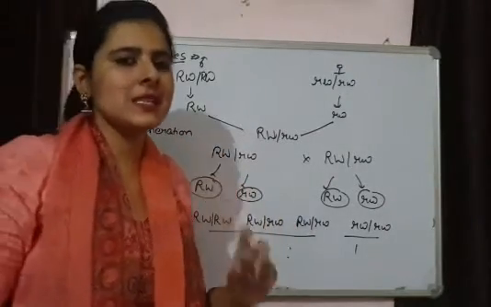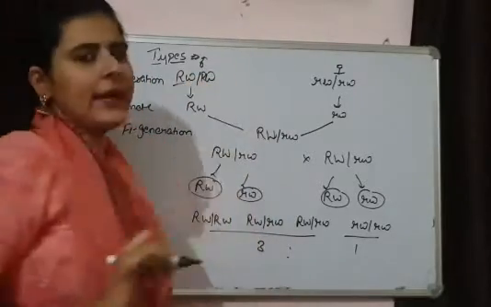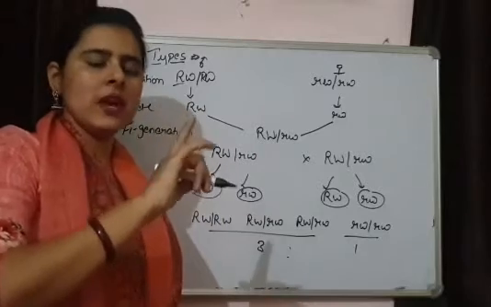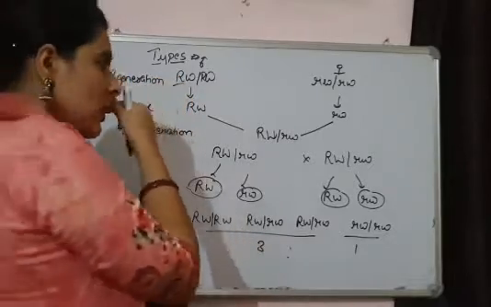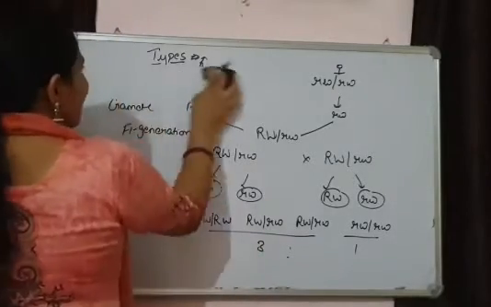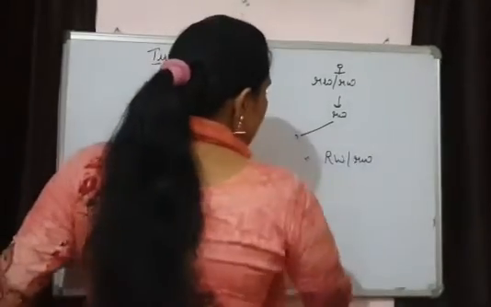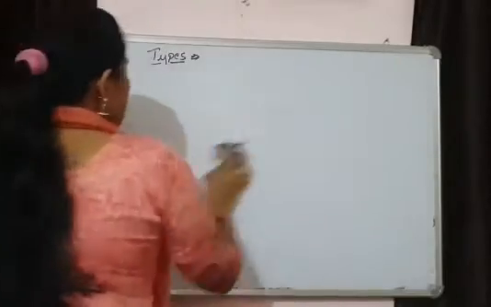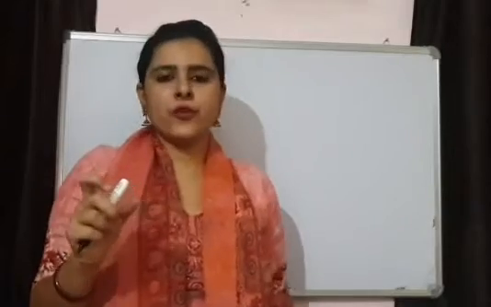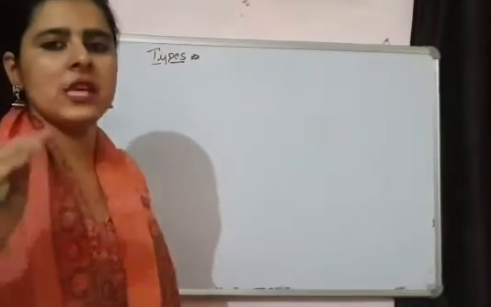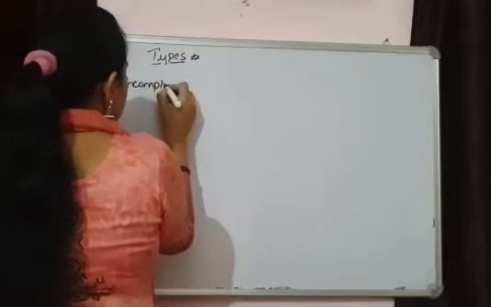That means I can say that the fruit fly that is having red eyes will always have normal wings, because both the characters are associated with each other. So this was the conclusion. Now some of the characters, the genes of those characters are present near to each other, but they are showing some type of crossing over or separation. So recombinants are forming, but the chances of recombination are very less. And that is the second type of linkage, incomplete linkage.